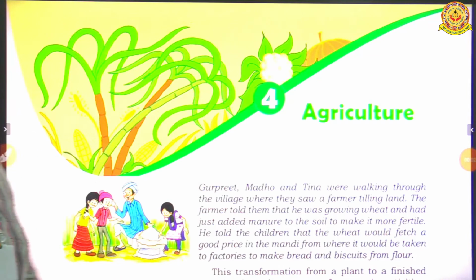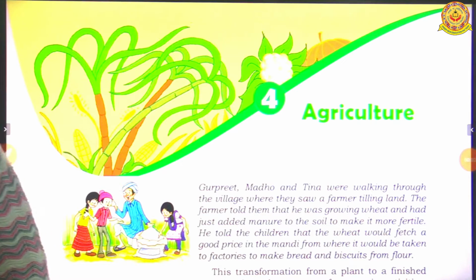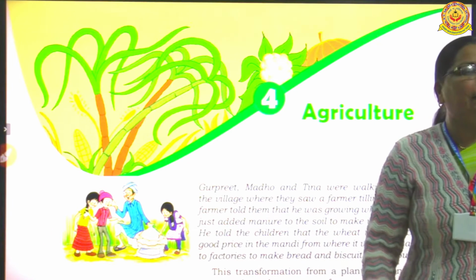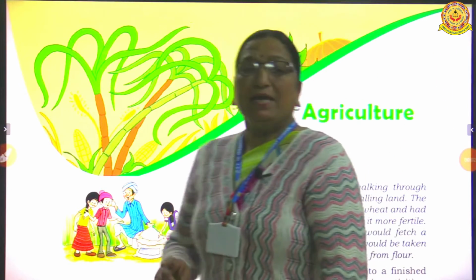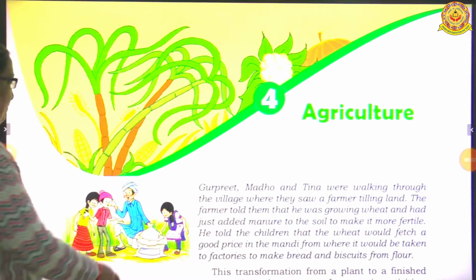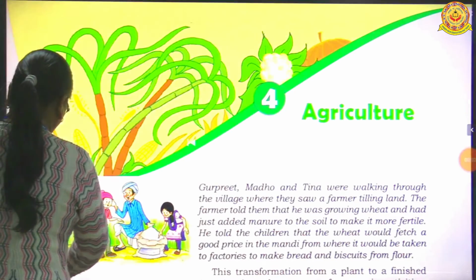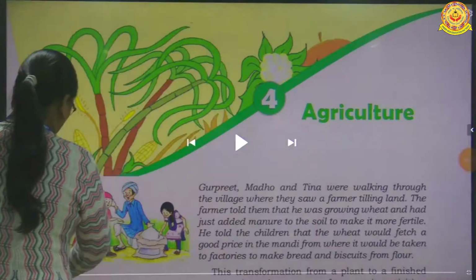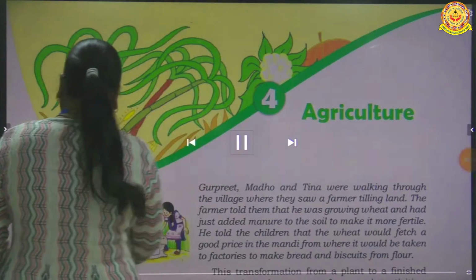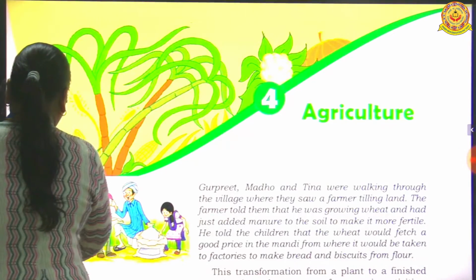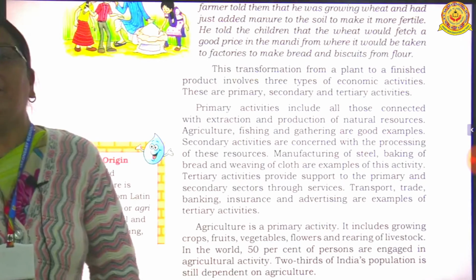Good morning students. Today we will revise our chapter agriculture. Okay. In this chapter we will read about the economic activities and the definition of the agriculture and the types of the farming. Okay. So be careful and be attentive in this class. Yes. Now first of all we know the meaning of the agriculture.